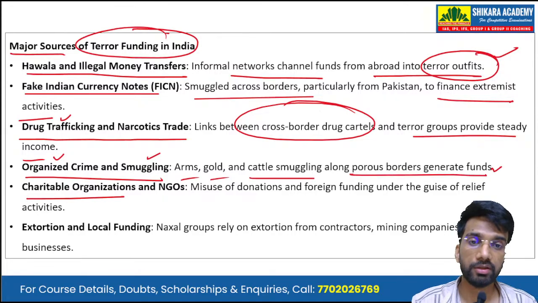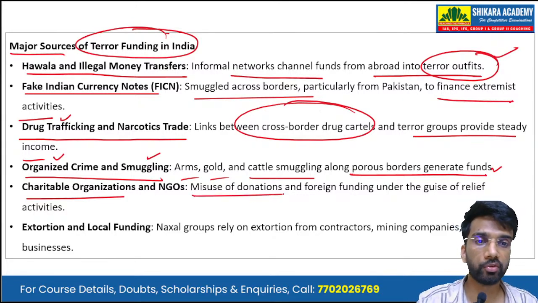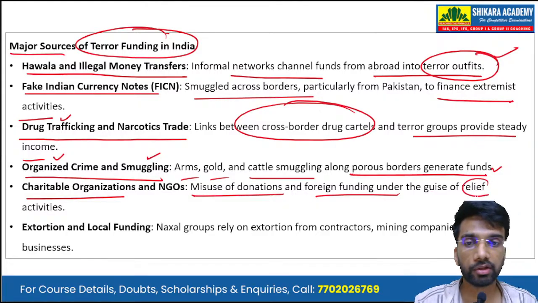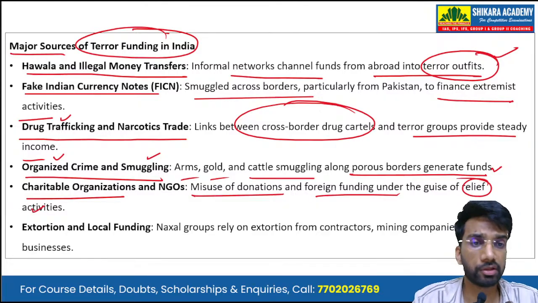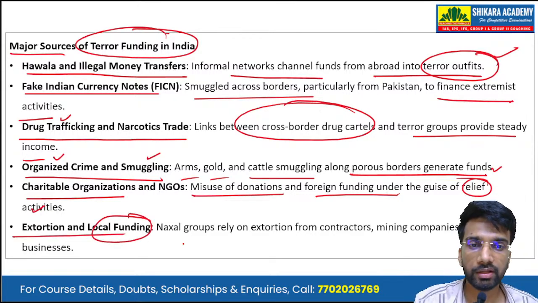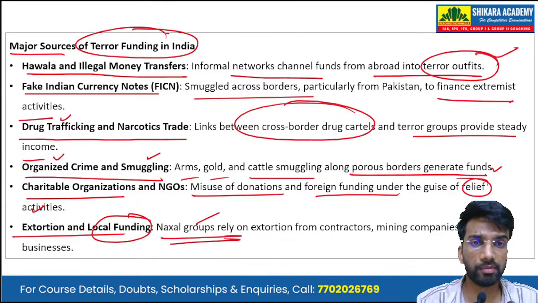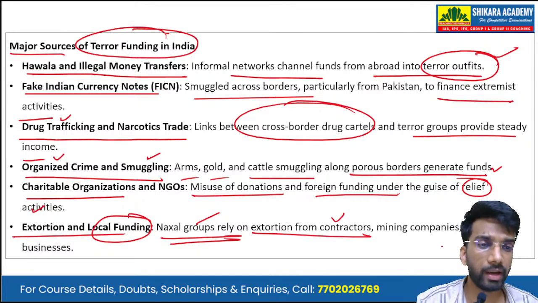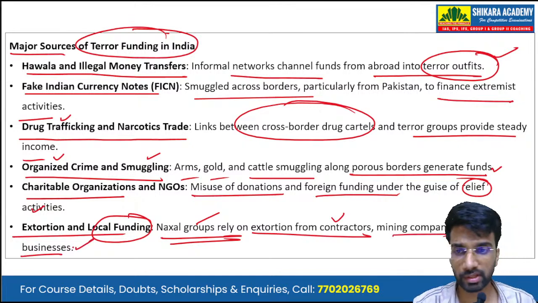And the misuse of charitable organizations and NGOs. The misuse of donations and foreign funding under the guise of relief activities is also a major source of terror financing in the country. Then there is extortion and local funding, particularly in Naxalism, the issue of left wing extremism. They rely on extortion from local contractors, mining companies, and businesses.